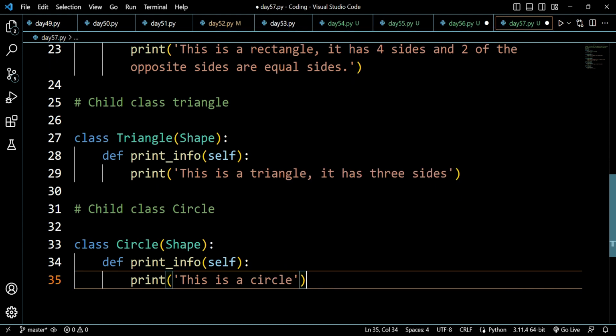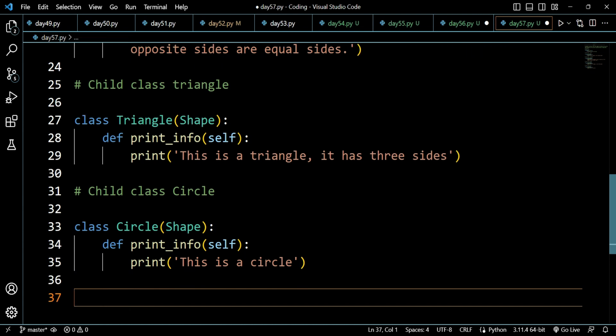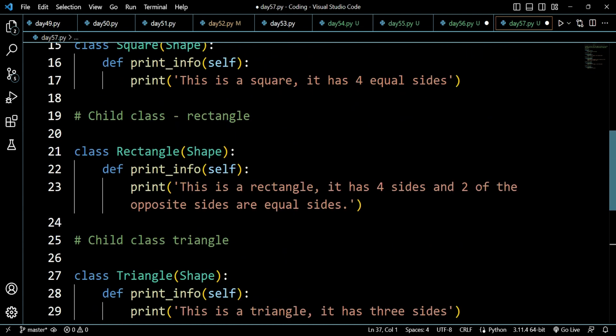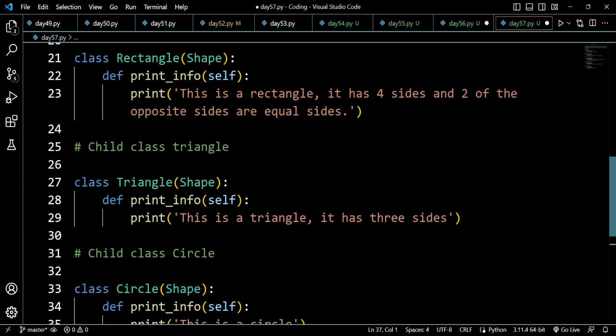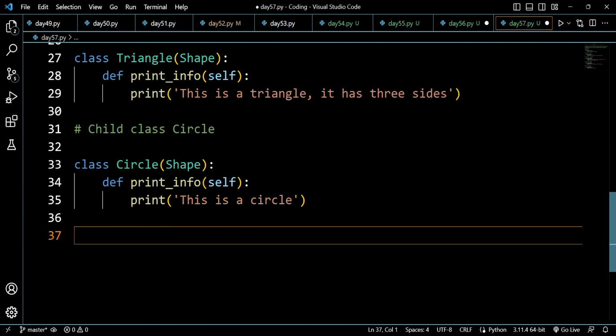after doing this I will be creating 4 instances here. First I will be creating a square instance, then rectangle, then triangle, then circle.